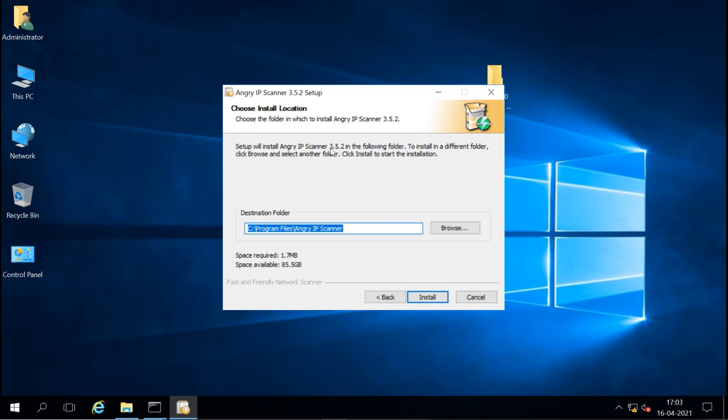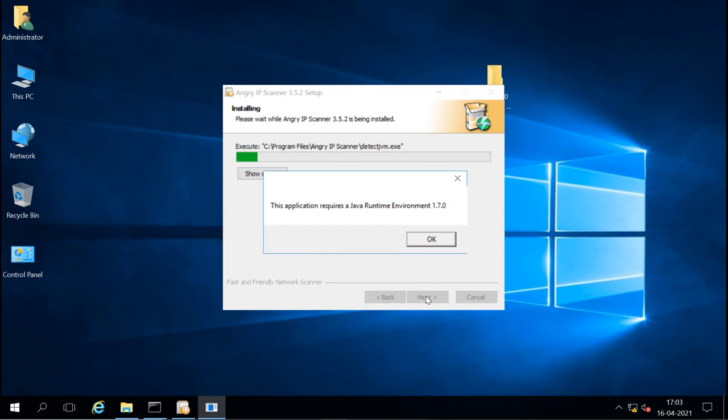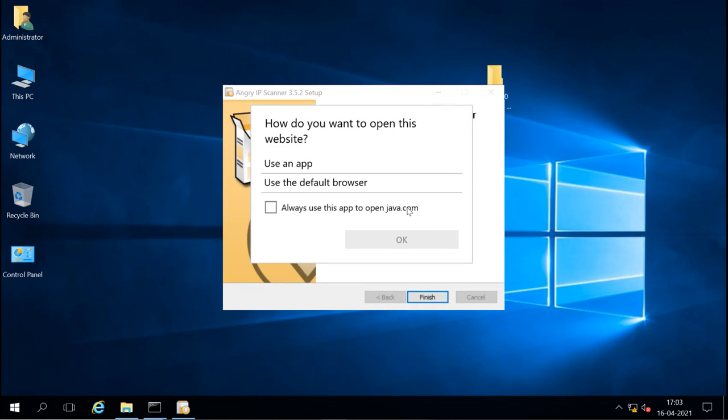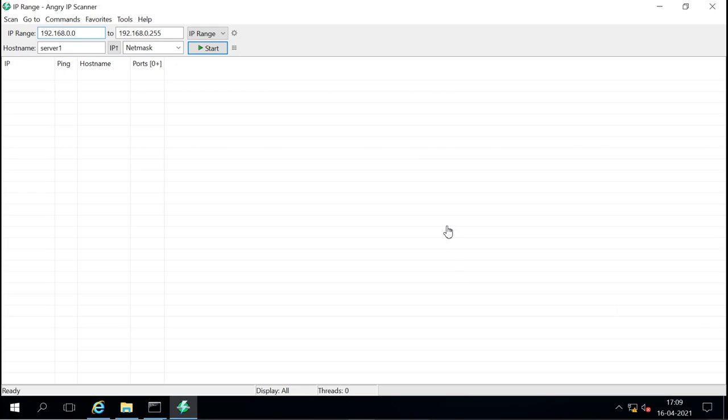So this is Angry IP Scanner I'm installing here. These are graphical tools. Here you give the IP range, from this IP to this IP which you want to scan, and then you can scan the range, or even a single host. You can give the single host name, mention the mask, and then do the scan.